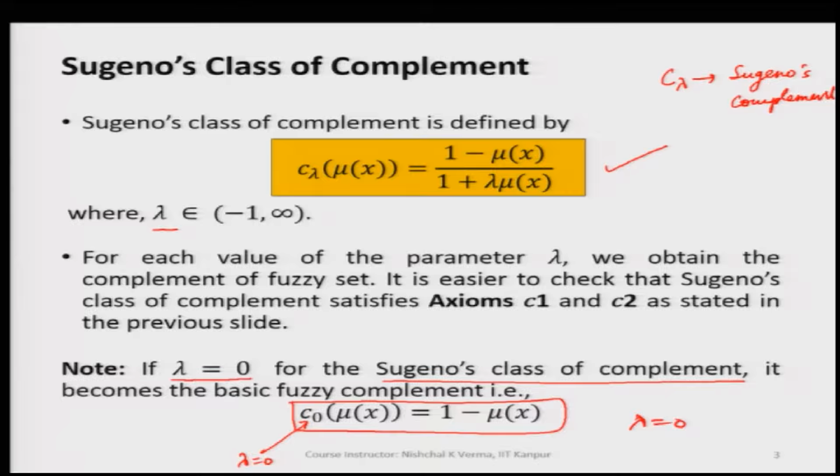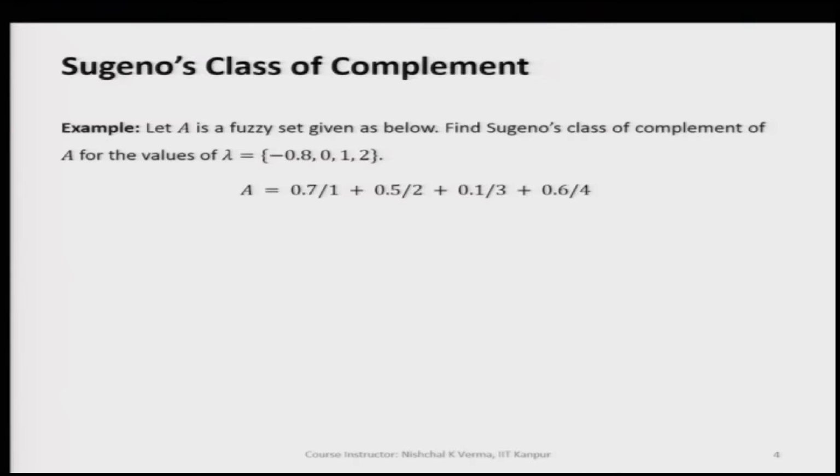Let us take an example here to understand Sugeno's class of complement better. Here we have a discrete fuzzy set A as 0.7/1 + 0.5/2 + 0.1/3 + 0.6/4.